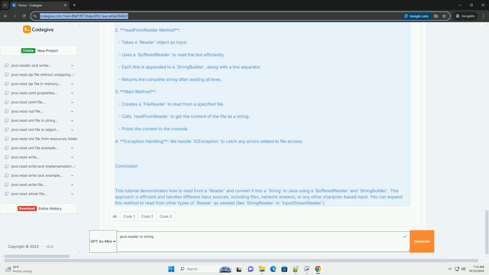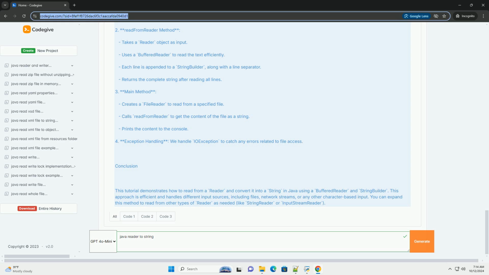3. Main method. Creates a FileReader to read from a specified file. Calls readFromReader to get the content of the file as a string. Prints the content to the console. 4. Exception handling. We handle IOException to catch any errors related to file access.